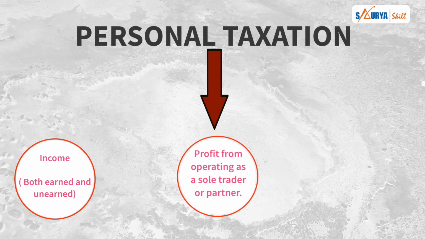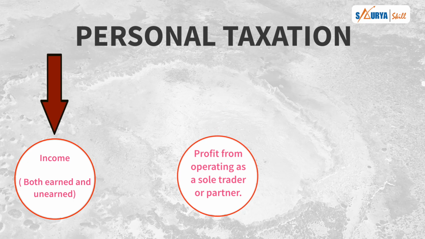So first source is your income, that is either it can be the earned income or the unearned income, right? Okay, अब ये earned income तो हमारी बात हुई सैलरीड लोगों की, जॉब वाले लोगों की. What about the business? बहुत सारे लोग बिजनेस भी करते हैं, वहाँ पर क्या होता है स्टूडेंट्स? वहाँ पर सैलरी नहीं होती है, वहाँ पर profits होते हैं, ठीक है? So whatever profit you are earning from your business as a sole trader or partnership, then it is your profit. So one of the sources is your profits from the business.